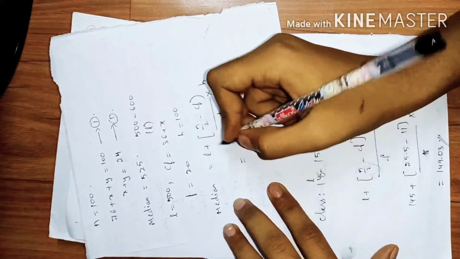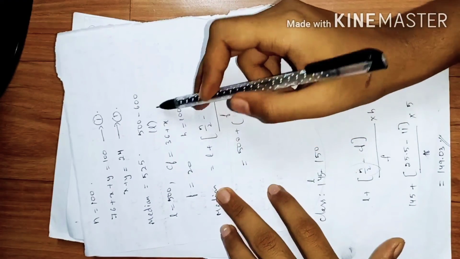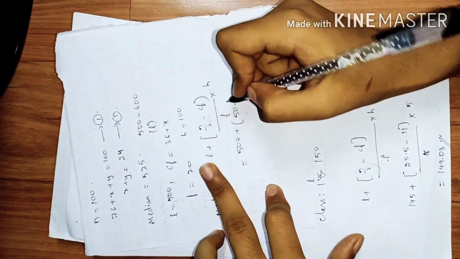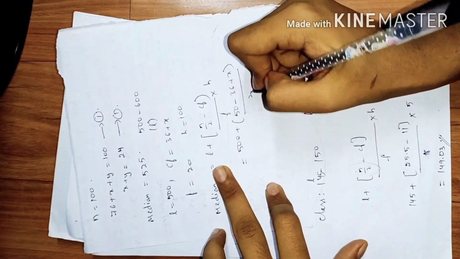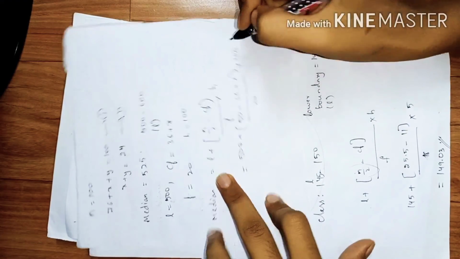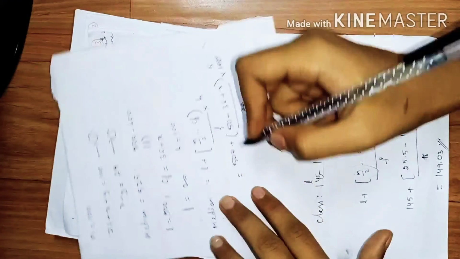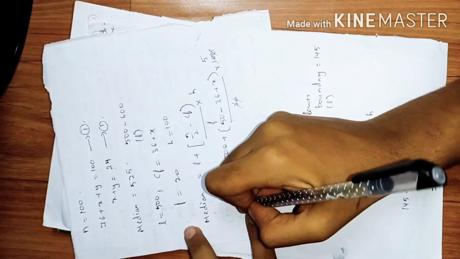So the value of L is 500 plus n by 2, where n is 100, so 100 by 2 is 50, minus Cf, which is 36 plus x, by f which is 20, into 100. So cancel the zeros, 2 ones, 2 fives. We know that the median is 525.